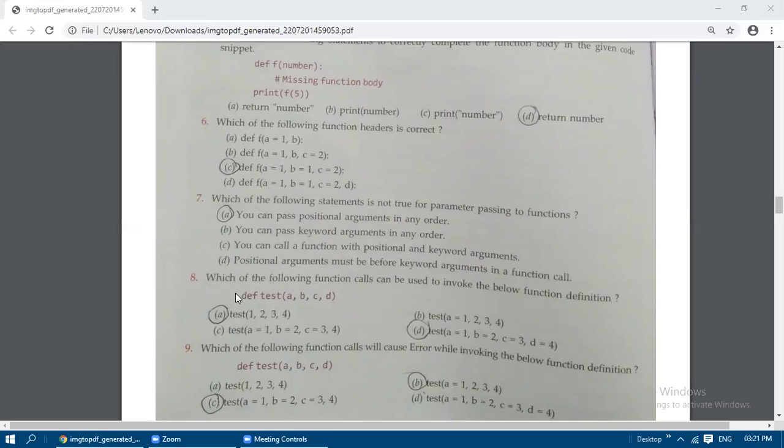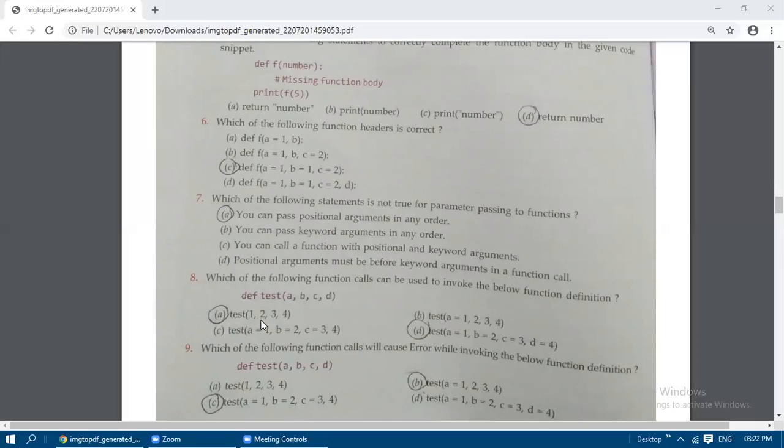Okay. So if you see this function header, which of the following function calls can be used to invoke the below function definition? So this is the function definition. Which of the following function calls? So these are all known as function calls. The DEF statement should have mentioned the colon at the end, they didn't mention. Anyhow, we need to find out which of the following function calls can be used to invoke the below function definition. So both A and D can be used for invoking this function.